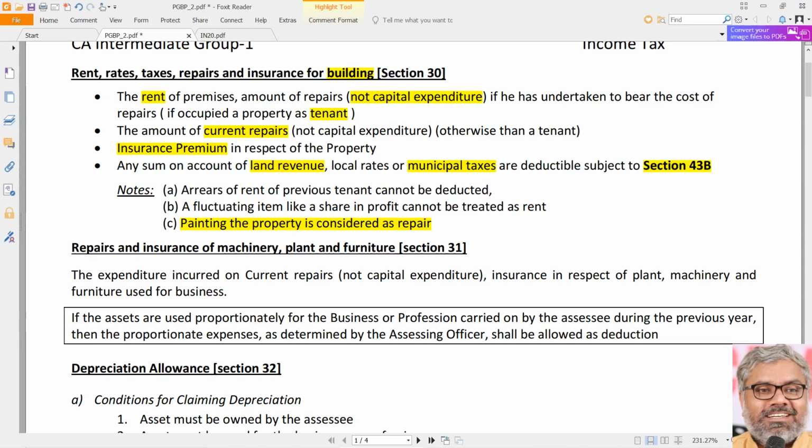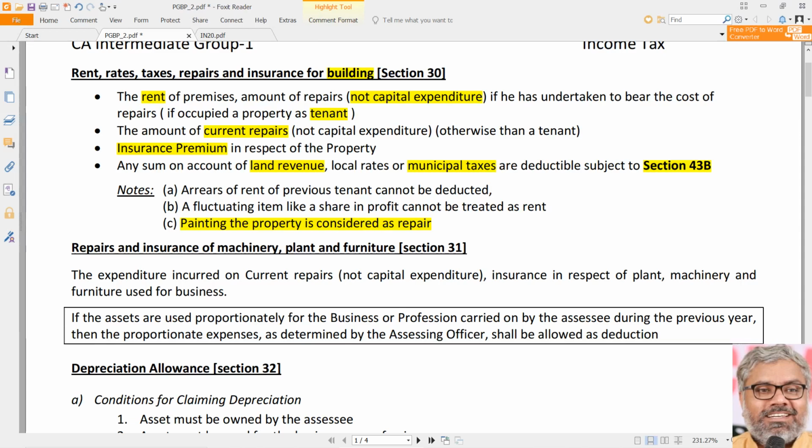If he is not the owner of the building also, definitely there is a possibility that he might incur repairs expenditure. There is a possibility that he pays insurance premium for that property. There is a possibility that according to the agreement between the SSC and his landlord, SSC might pay the municipal taxes related to the building. No problem. Whatever genuine expenditure is incurred by the SSC in respect of rent, repairs, insurance premium is allowed as deduction on accrual basis.